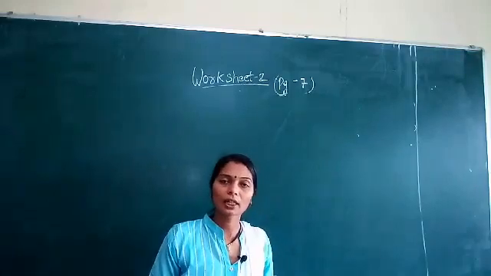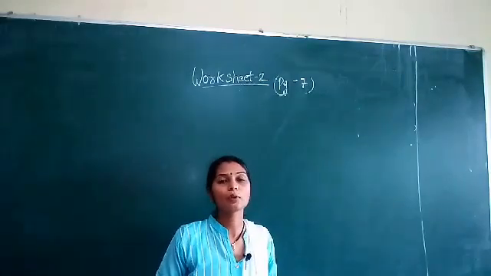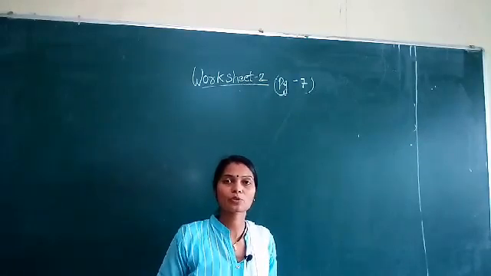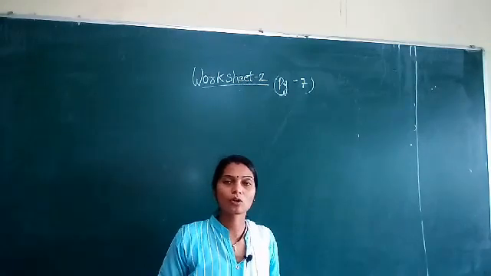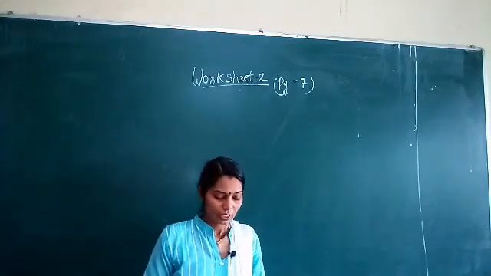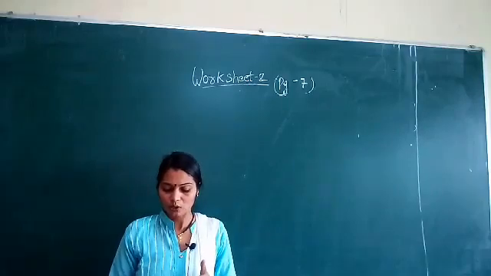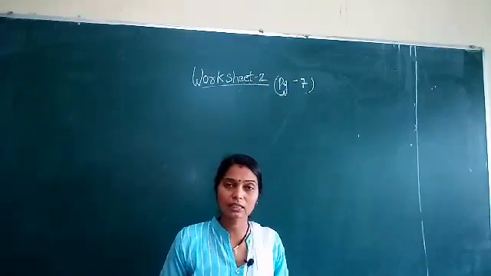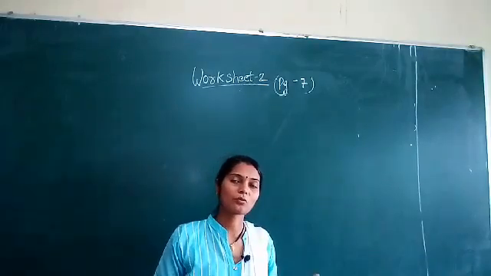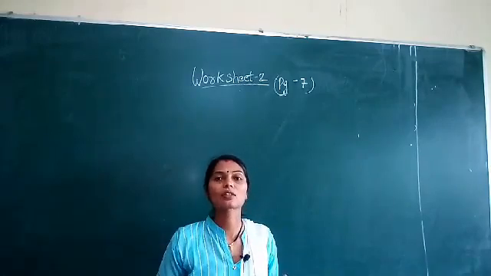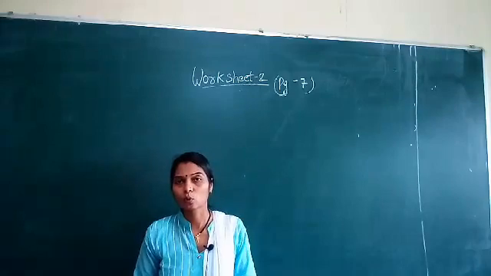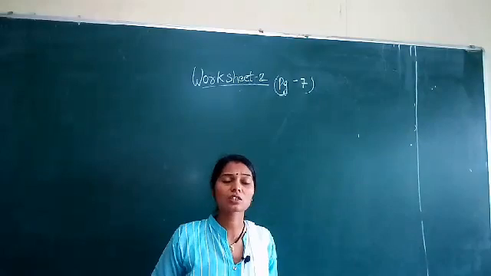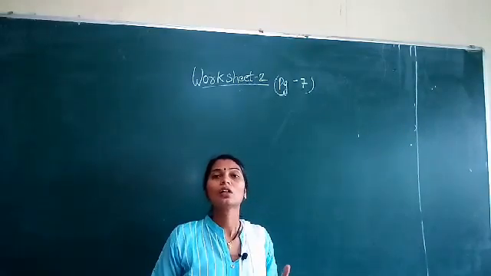They live in the same city. Both are living in the same city. As you and your friends are living in the same city or the same locality, in the same way both the boys belong to the same city. We can also say that Jatin and Rohit are talking to each other. They live in Delhi. Now in the second sentence, the name is given to both the boys. One boy is given the name Rohit and the second boy is given the name Jatin. They both are talking to each other. And what does the next sentence say? They live in Delhi. Which city do they belong to? They belong to Delhi.